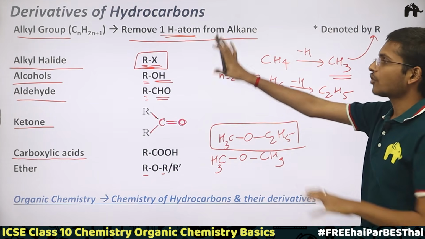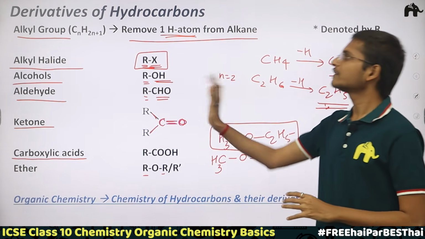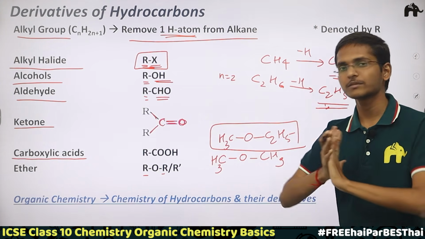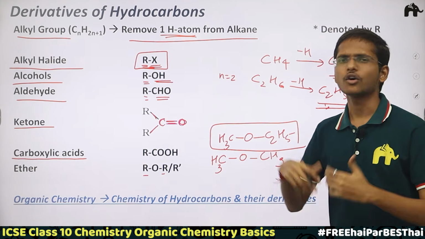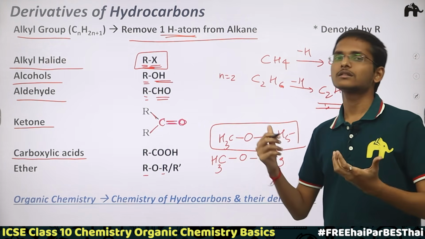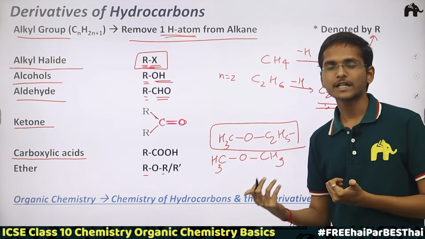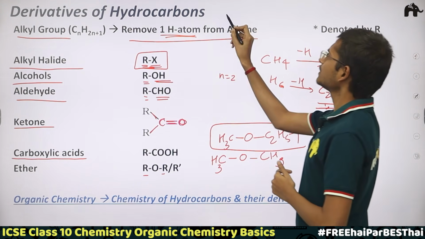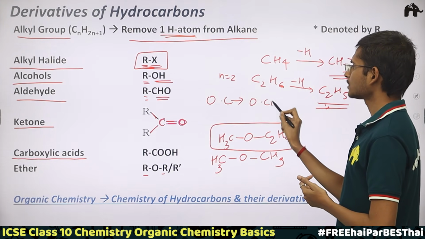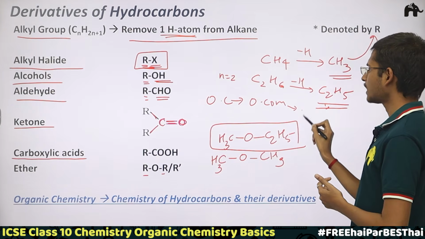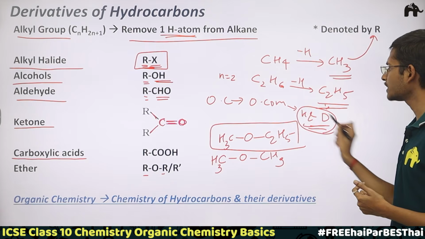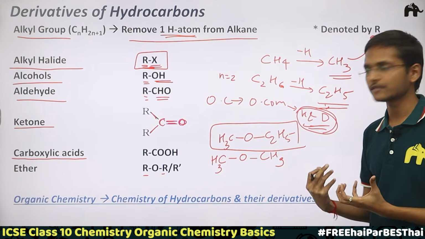So all these types of compounds are the derivatives of hydrocarbons. Now you would understand what organic chemistry is, because organic chemistry is simply the chemistry of organic compounds or carbon compounds. And what are organic compounds? They are simply the hydrocarbons and their derivatives. We have just now seen the correlation. Organic chemistry is the study of organic compounds, and organic compounds are simply hydrocarbons and their derivatives. So organic chemistry is the study of hydrocarbons and their derivatives. Now this is a proper definition.